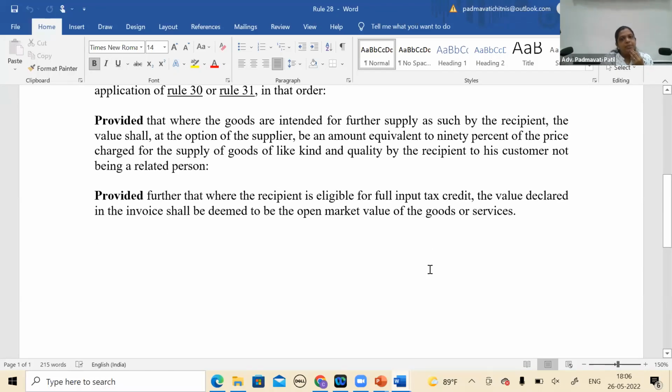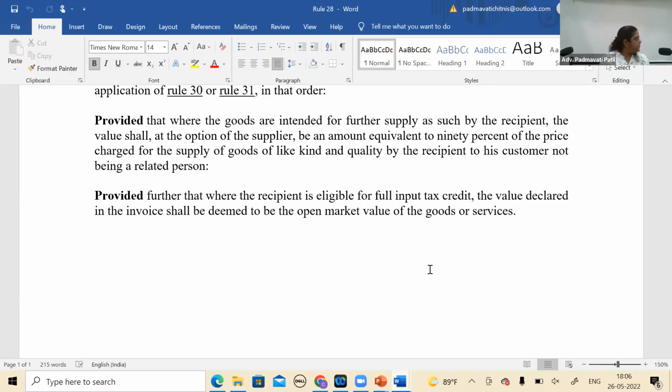provided further that where the recipient is eligible to full ITC, eligible, they have rightly used the word eligible. Eligible means you look at 16, look at 17, see everything. Eligible for full ITC. That is again an important point. If he is manufacturing something exempt, or supplying something exempt, whether he is entitled to full ITC or what I am paying is one point. So instead of independent parties, I have the open market value, but I feel, assuming that full ITC is available to him, then why can't I go directly to the second proviso?